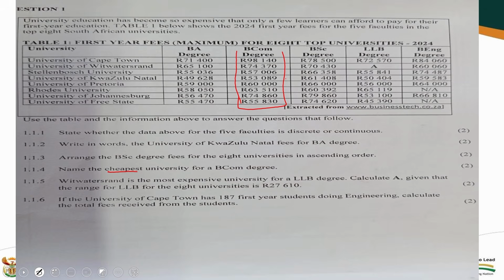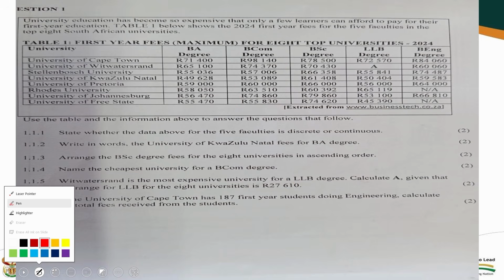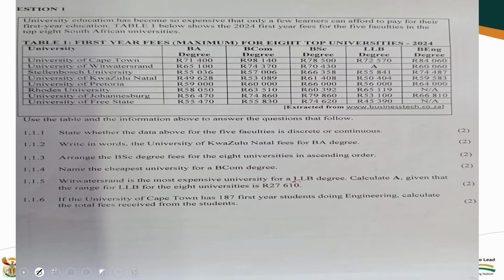Then 1.5: they say Witwatersrand is the most expensive university for what? For LLB. So you go there to LLB. Witwatersrand is the most expensive on the LLB degree.